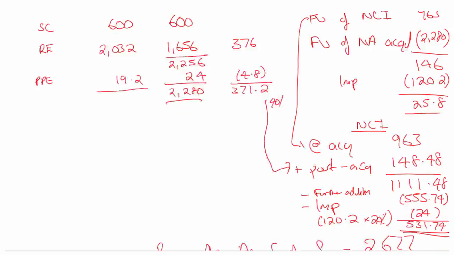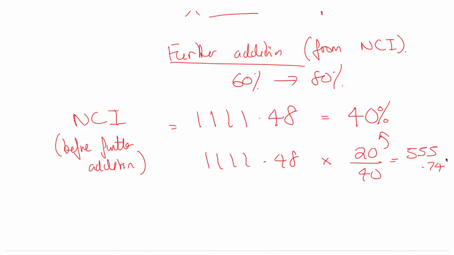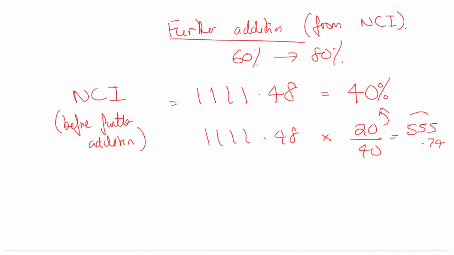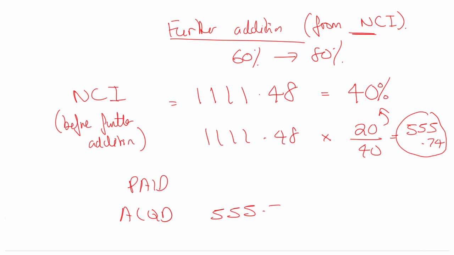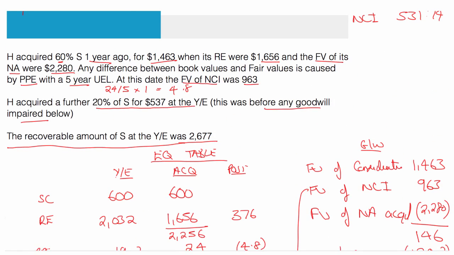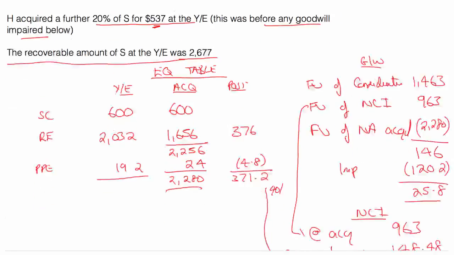Now, I want to go back to where I got to here, this further addition. We acquired 555.74 from the NCI, okay? How much did we pay though? I seem to remember that was told to me in the question. I paid 537.